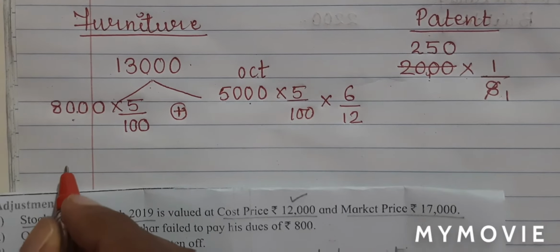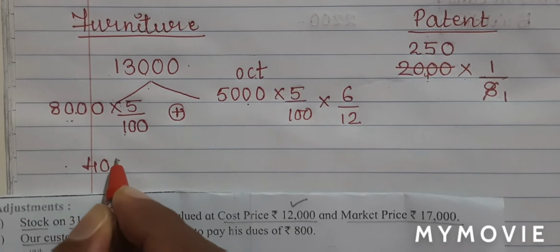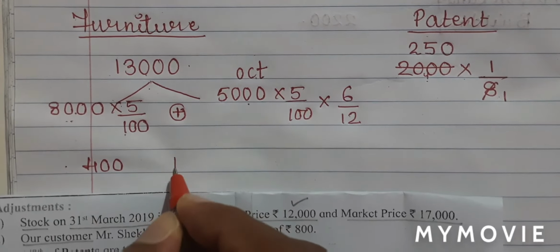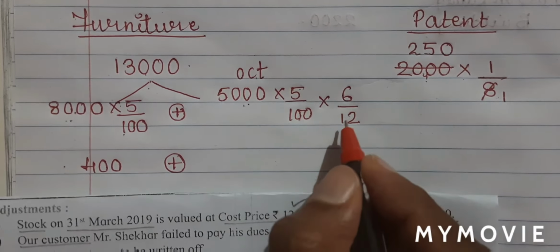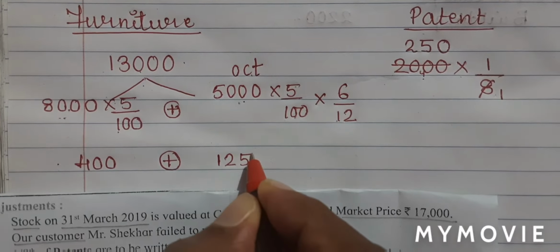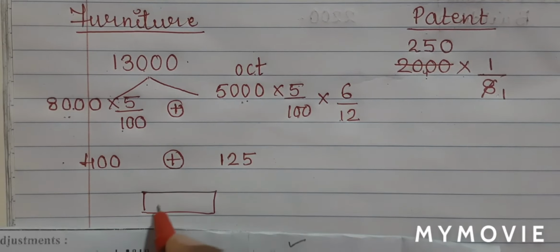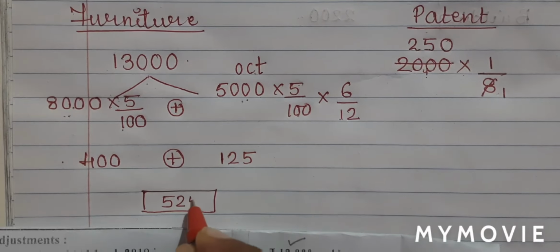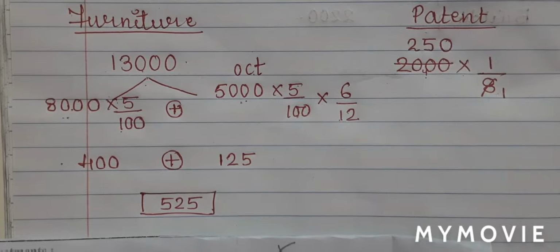So let's do our calculation. 8,000, 5% will give me 400 rupees plus 5,000, 5% for 6 months will give me 125 rupees. That means the total depreciation for furniture is 525.